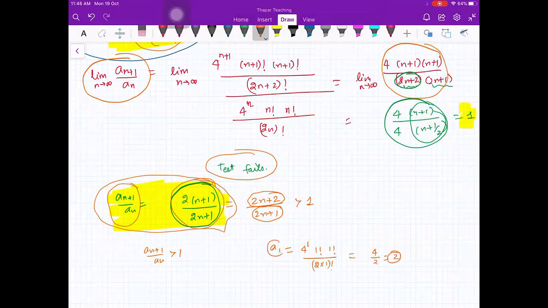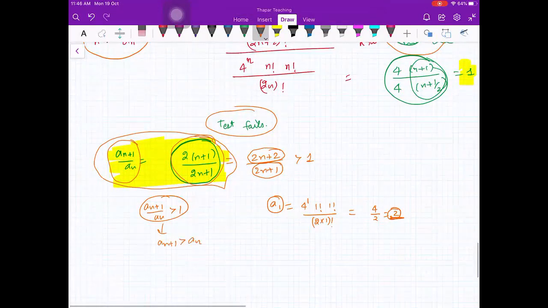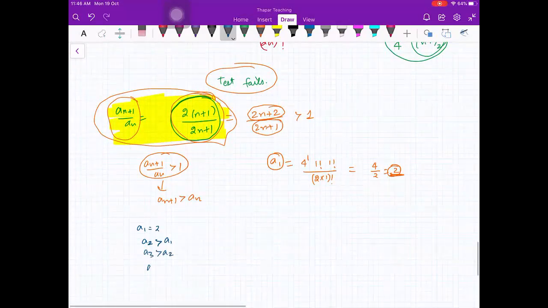So it means that first term is 2, and after that an plus 1 is greater than an. इसका मतलब that first term is 2, and then a2 is greater than a1. Then a3 is greater than a2. a4 is greater than a3. Can you conclude anything from here? Divergent. Yeah, from here,